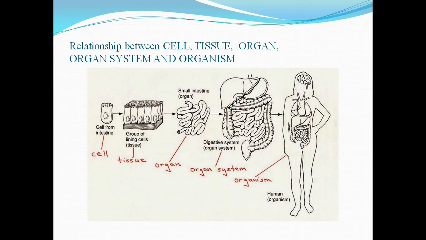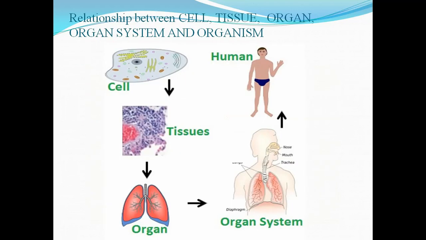Like in our body, children, we have many organ systems. We have the digestive system as shown in the picture. We have the respiratory system, where also we can see a cell. Similar cells, the same in structure and function, group together and form tissues. Tissues group together and form an organ.